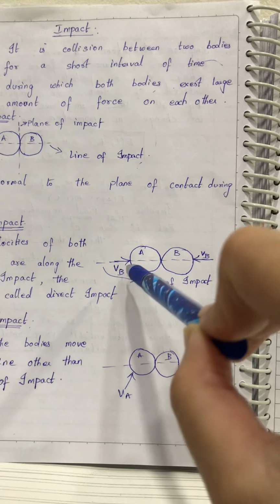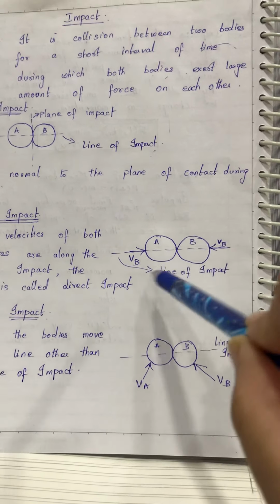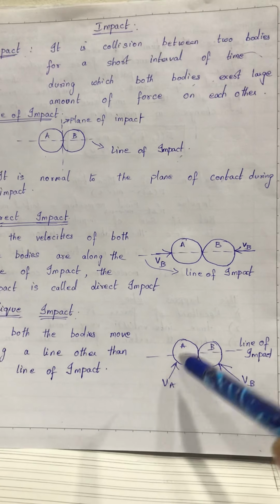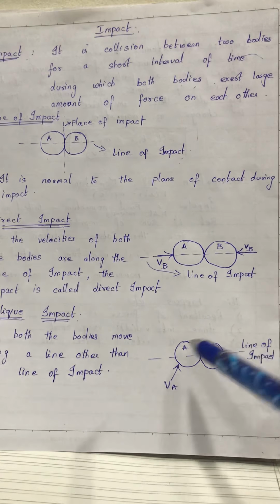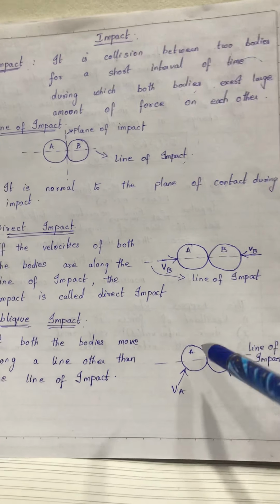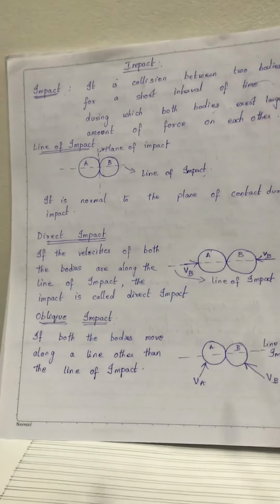So this velocity of A and velocity of B are along the line of impact, then such an impact is known as direct impact. If the velocities are not along the line of impact, if they are at an angle, VA is at an angle with line of impact, VB is at an angle with the line of impact, such kind of impact is known as oblique impact.